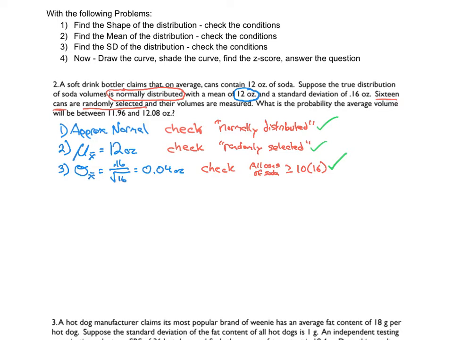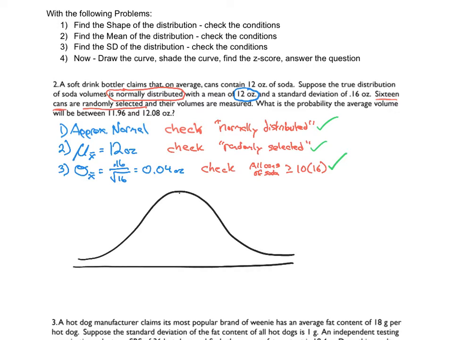Okay, now that we're ready to go, we know that the shape is approximately normal. We know that it is centered around 12 ounces, and that the standard deviation is 0.04, so we can always work from there. 16 cans randomly selected volumes. What is the probability the volume is between 11.96 and 12.08?